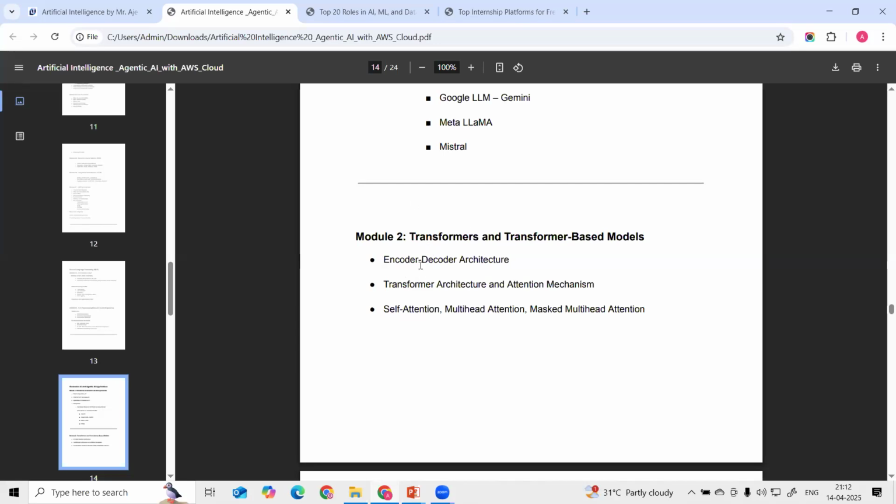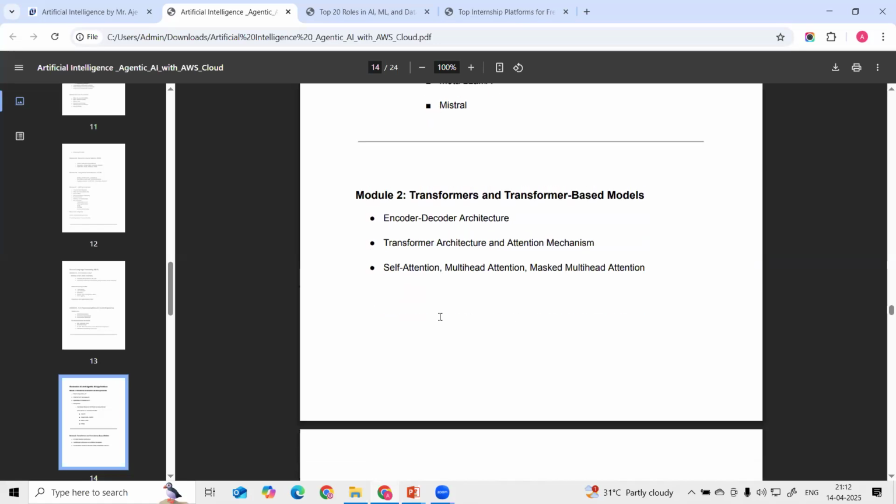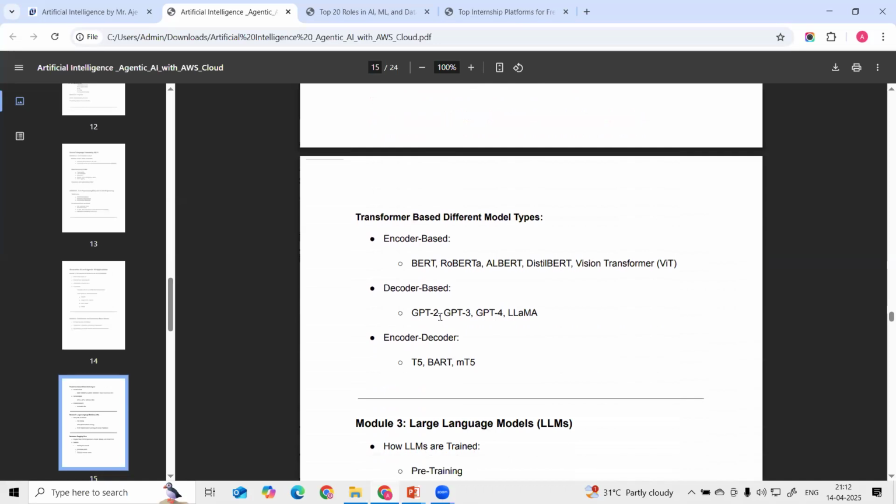We can understand what the encoder-decoder architecture is. Then after that, we are going to understand what the transformer architecture is, and then the attention mechanism. In that attention mechanism, we have different types of attention mechanisms. We are also going to learn the different models: encoder-based models, decoder-based models, and encoder-decoder-based models. We are going to learn all of these models, including GPT.